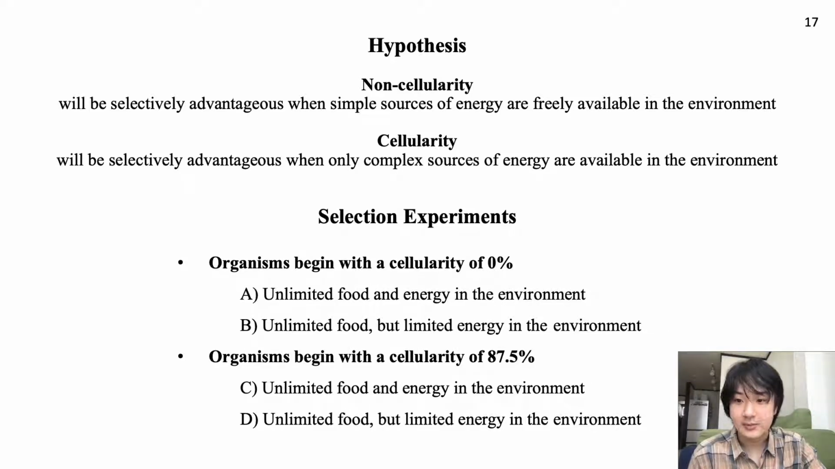In order to test these hypotheses, we ran a series of selection experiments altering the organism's starting cellularity and the amount of free energy in the environment. Simulation sets A and B began with 0 cellularity genes, giving initial cellularity values of 0%, while sets C and D began with 3 cellularity genes, giving 87.5% cellularity. Simulation sets A and C were provided environments with unlimited food and unlimited energy, while sets B and D had unlimited food but limited energy. Each condition was run with 3 replicates each, under 3 maximum population settings of 500, 1,000, and 10,000.